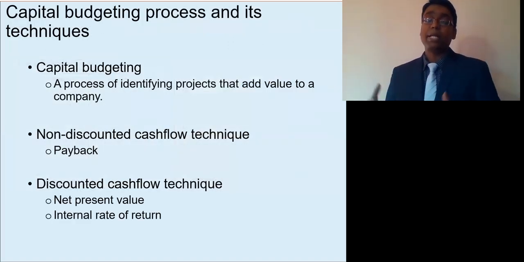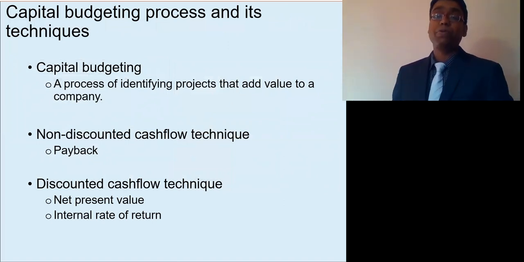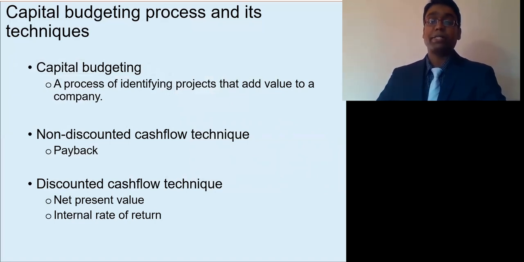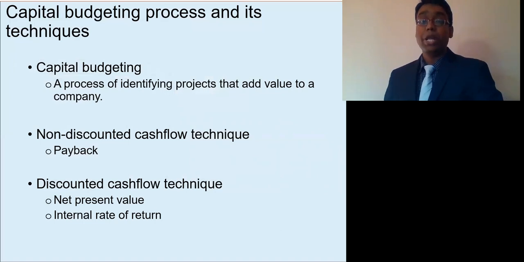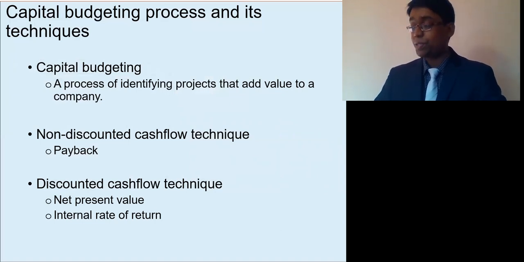Capital budgeting process essentially involves estimating future cash flows, finding out their present value, and comparing them with the initial investment to decide whether to accept a project or reject a project. There are a wide range of capital budgeting techniques, broadly divided into two categories: discounted cash flow techniques and non-discounted cash flow techniques. Discounted cash flow techniques depend on estimating present value of the future cash flows, whereas non-discounted cash flow techniques do not consider time value of money. That's why non-discounted cash flow techniques are less acceptable by finance managers.